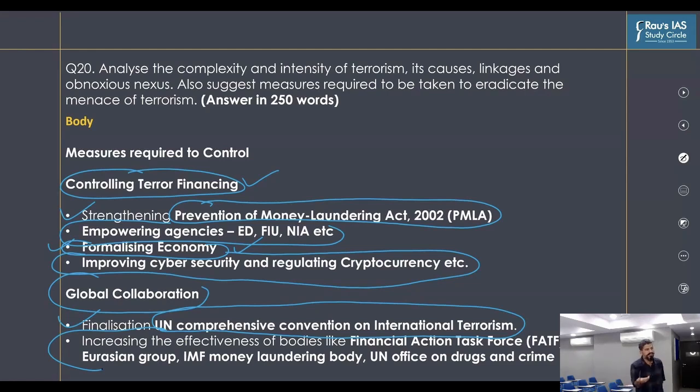This can be one of the suggestions or one of the measures for handling the issue of terrorism, because if we do not have any international consensus, we will not be able to sideline the countries or the state actors which are supporting these terrorist organizations, right? Next part. After understanding that, we have strengthened the security architecture.